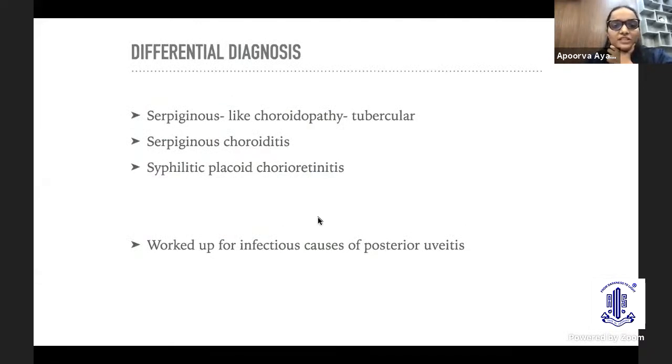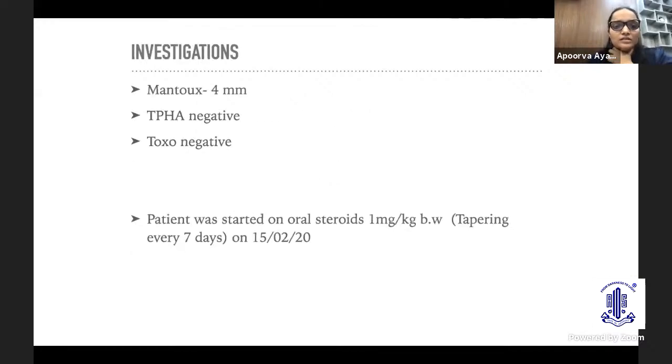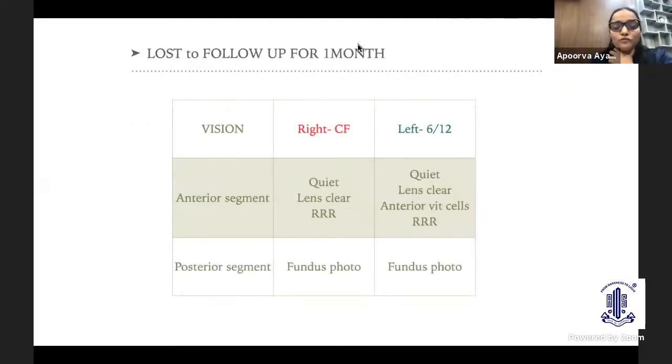So we thought of some differentials for this. It could have been TB-SLC or SC or syphilitic placoid chorioretinitis. We first worked up for infectious causes. None of them were very contributory. He was started on oral steroids, tapered every 7 days, which was probably not a good idea, tapering so quickly, but he was lost to follow up for a month, unfortunately, because this was the first lockdown.